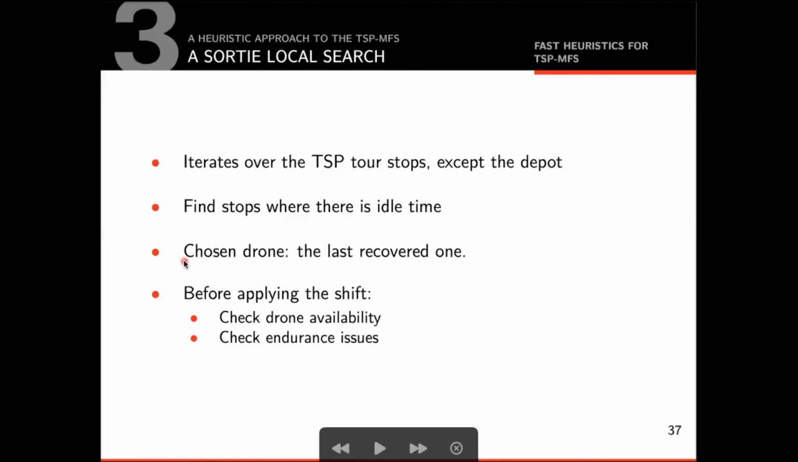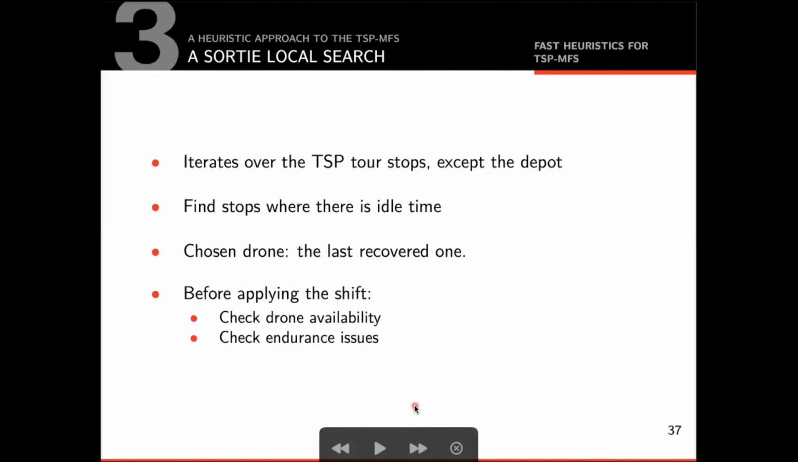It's important to know that before applying the shift, we need to check if the drone, that's called V, has enough endurance to complete the new mission. We also need to check if V is not used for a launch at client I. If endurance is not an issue, but V is launched from I, then we need to check if there is an unused drone, let's call it V prime, at I. If that is the case, we swap V and V prime in all sorties that depart from I or subsequent tour stops. Otherwise, the C shift is not applied.